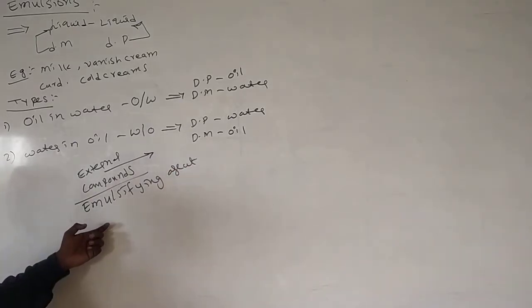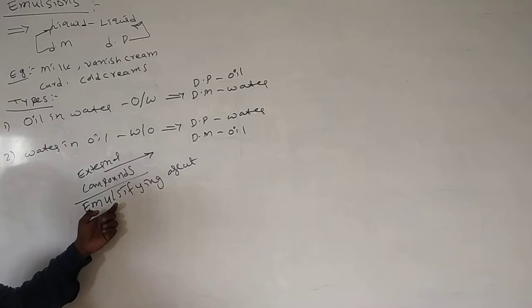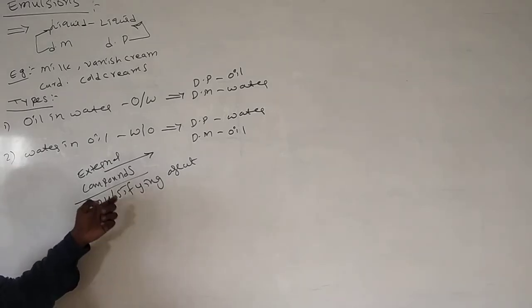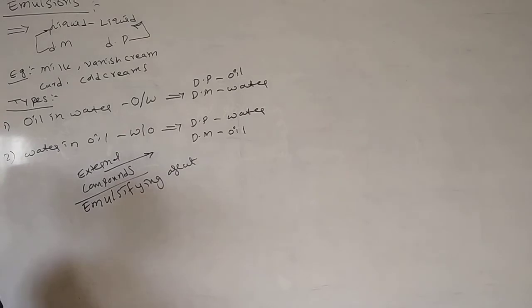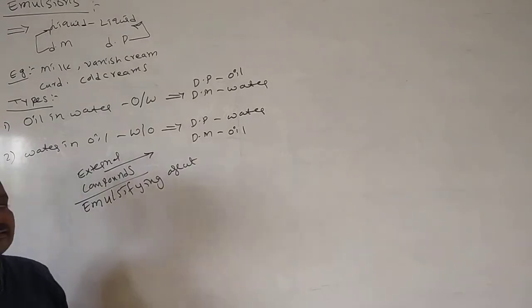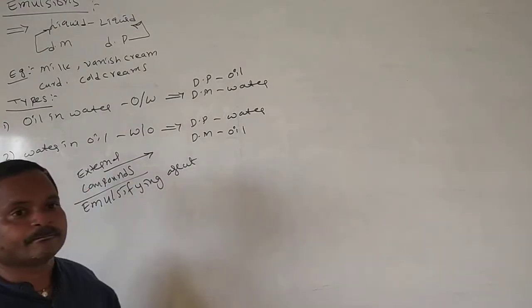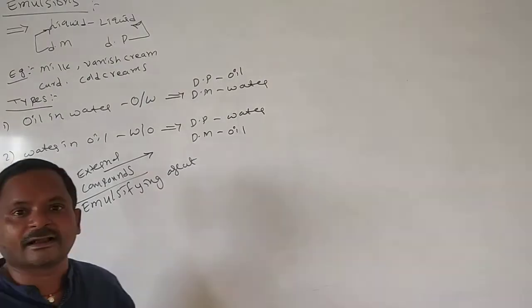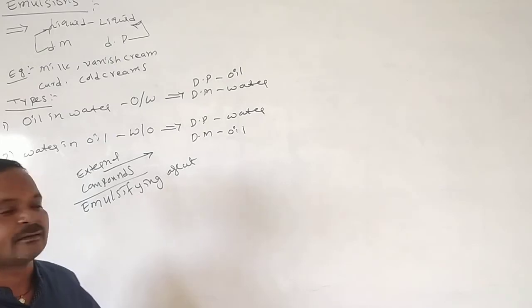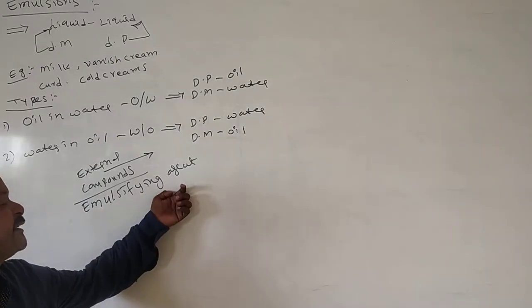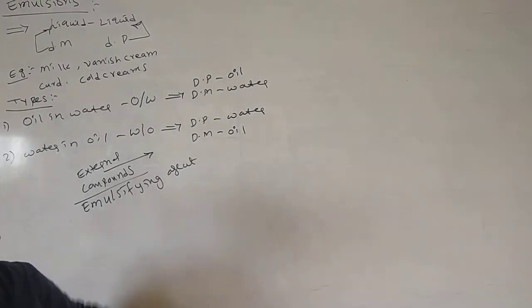These are stabilizing agents. They increase the stability of oil in water or water in oil emulsions. There are many examples of emulsifying agents, like agar-agar jellies. Different materials could be used as emulsifying agents.